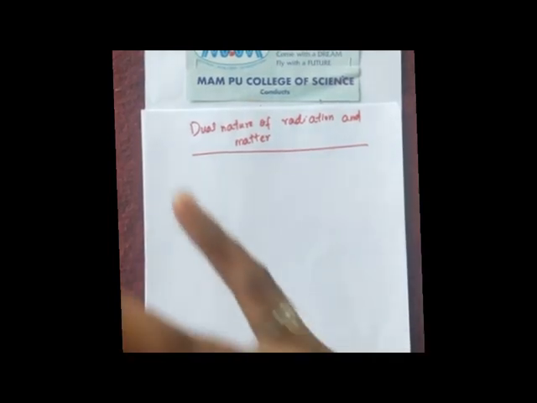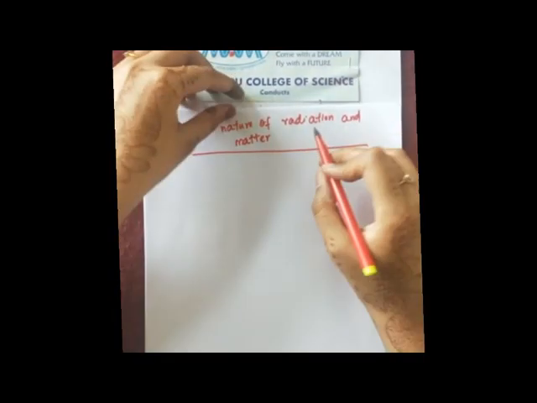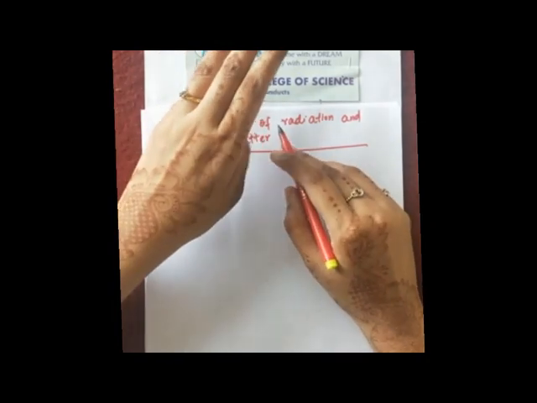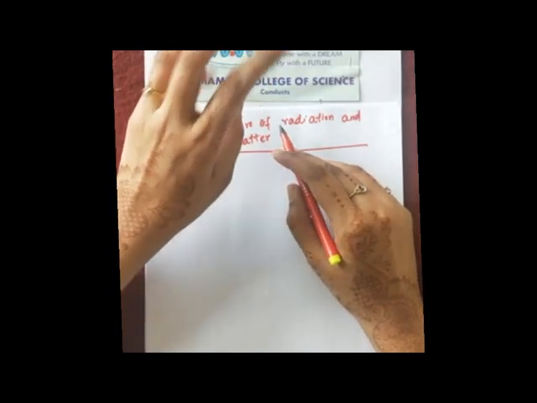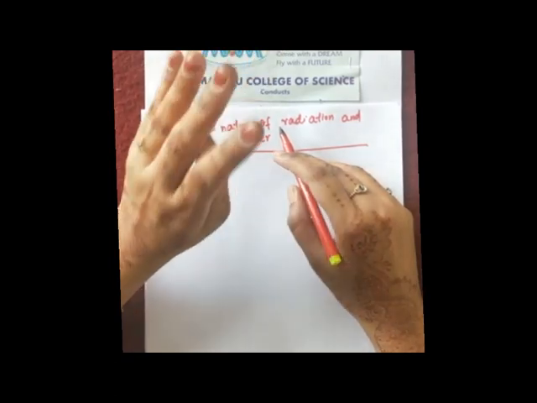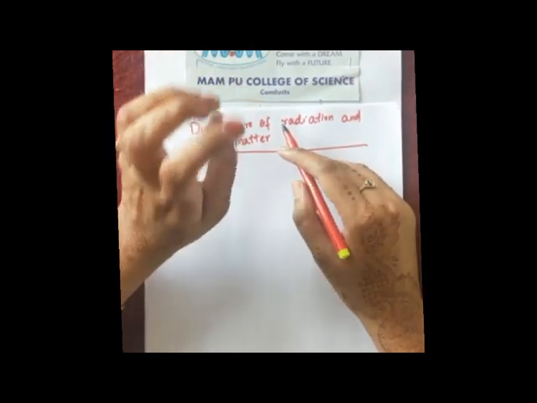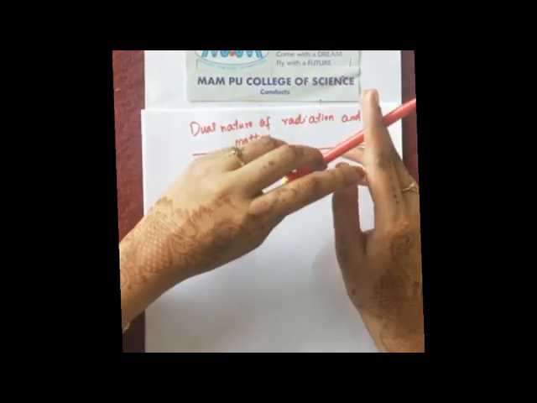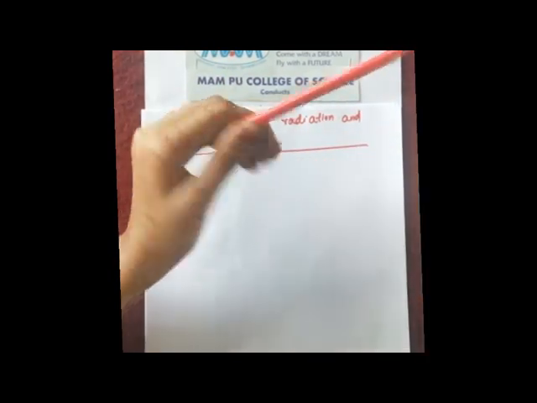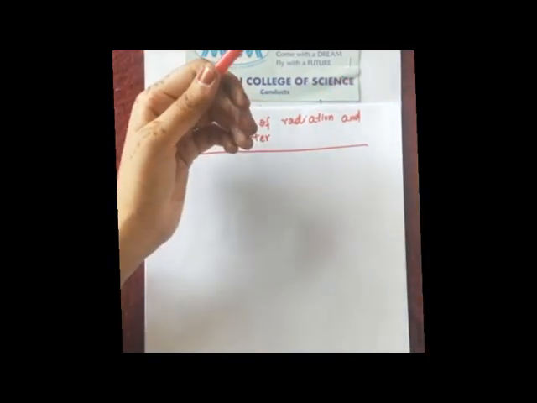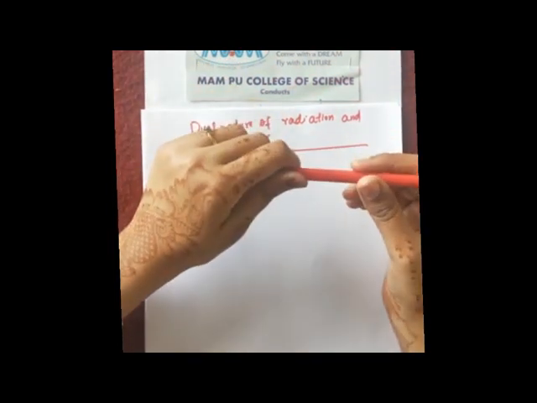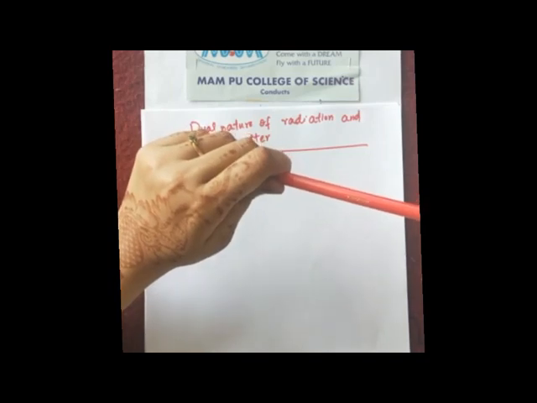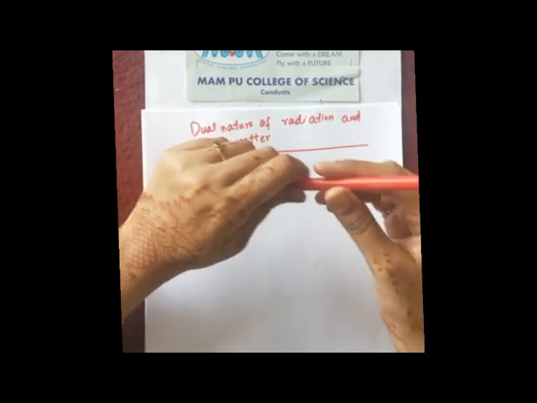I'll recall from the very first video of this chapter. We have learnt about electron emission, types of electron emission. We have learnt about photoelectric effect in detail. We have learnt Lenard's experiment or Lenard's setup for photoelectric effect and his observations. We have learnt Einstein's equation of photoelectric effect, and also the laws of photoelectric effect.